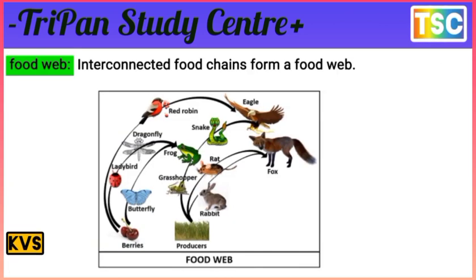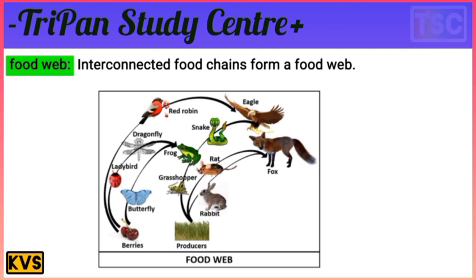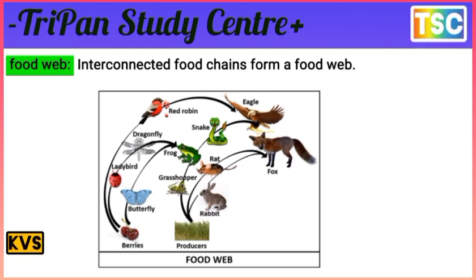The next important point is the food web. The food web definition: interconnected food chains form a food web. That's an important definition here. You know that there is a picture to analyze. That's important. There is a food web shown here.